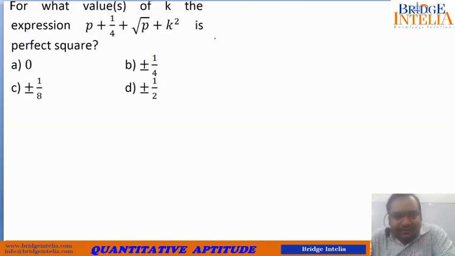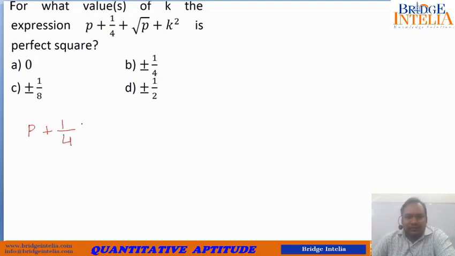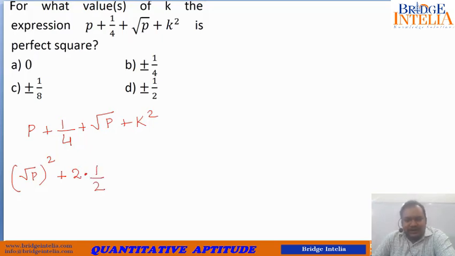Now let's move further. Again a similar question. For what values of k is this given expression a perfect square? Now you see, what is actually given to us is p plus 1 by 4 plus root p plus k square. Now what can this be written as? P can be written as root p whole square. This 1 by 4 can be written as, we will see to it, but this root p can be written as 2 into half. Why? Because if you write 2 to cancel it, you will have to write the reciprocal as well.